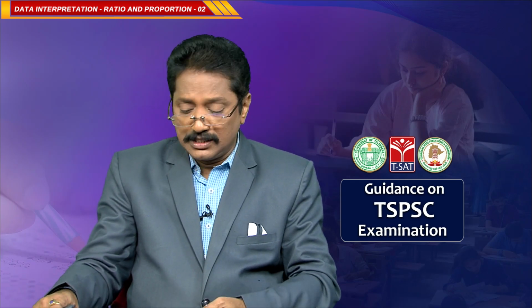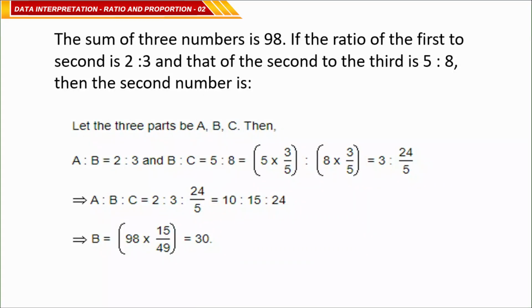So, now we will see one more. The sum of three numbers is 98. The ratio of the first to second is 2:3 and second to third is 5:8. And what is the second number? Okay.